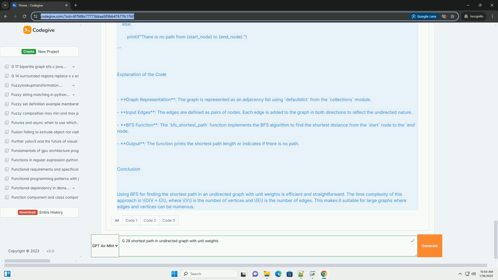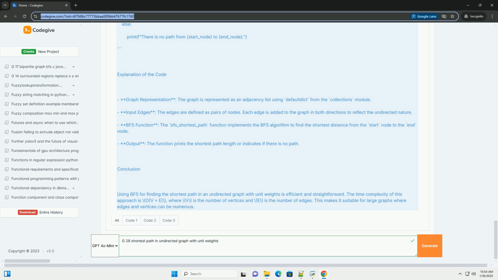BFS function. The BFS shortest path function implements the BFS algorithm to find the shortest distance from the start node to the end node. Output. The function prints the shortest path length or indicates if there is no path.